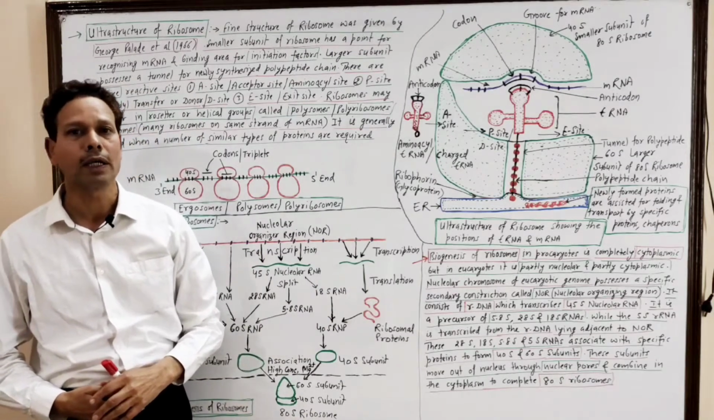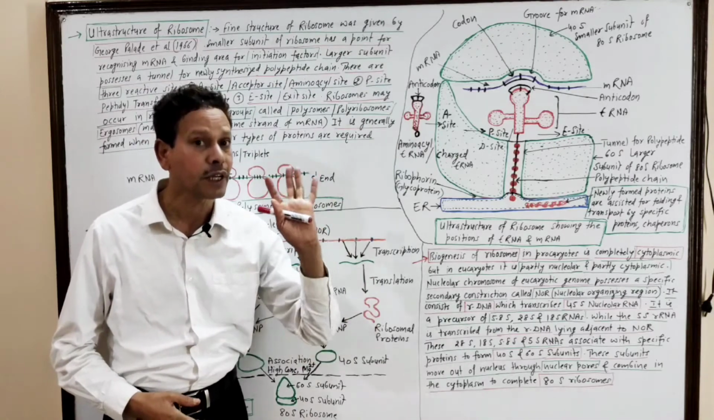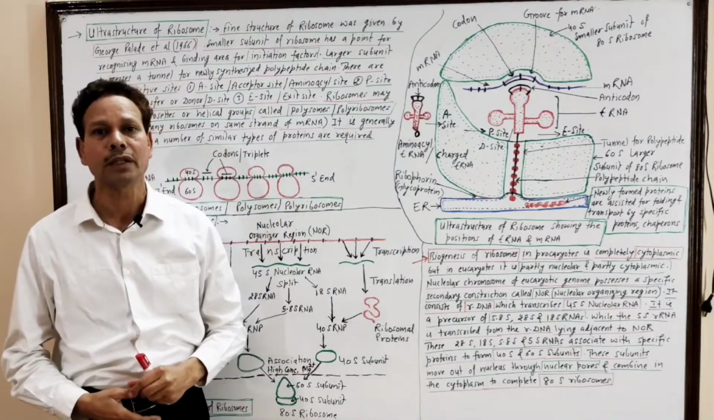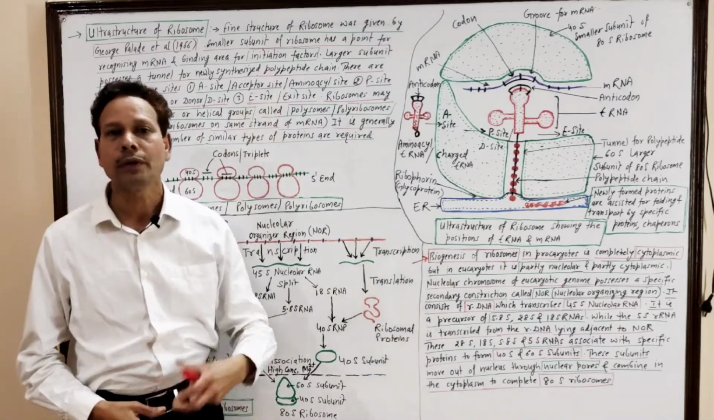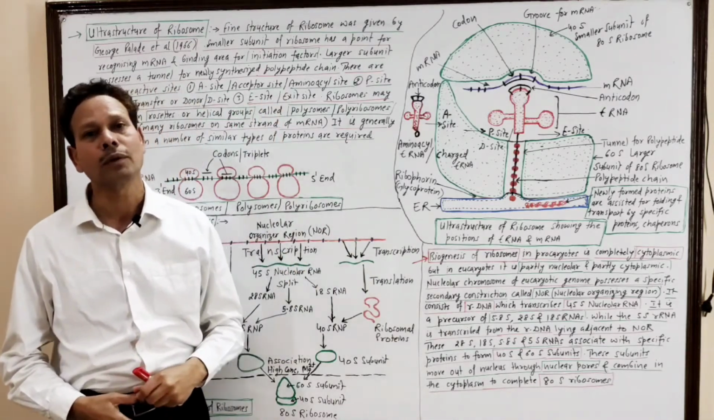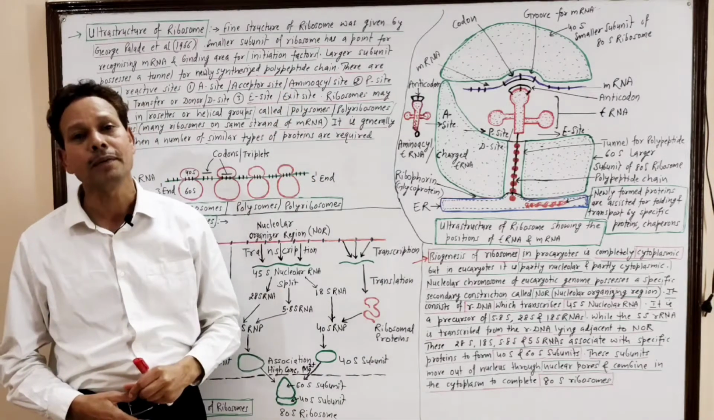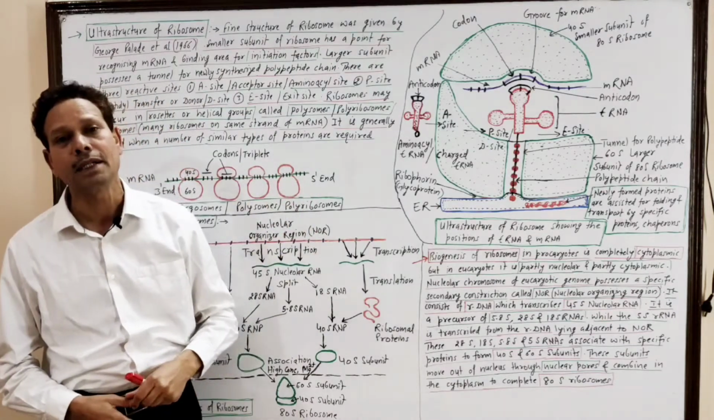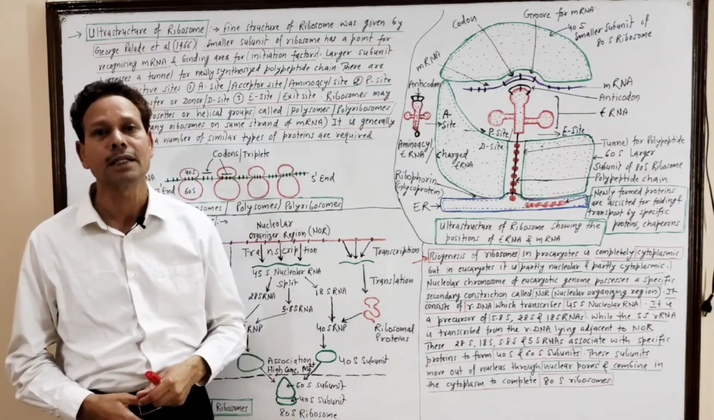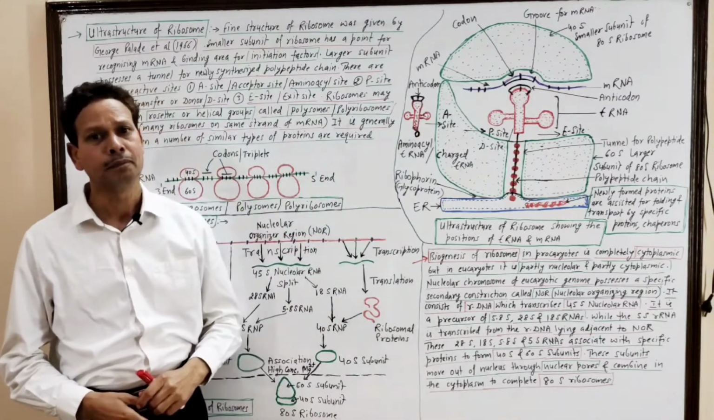Please download your notes. In today's lecture, we will discuss the ultrastructure, fine structure, or electron microscopic structure of ribosomes. In our last lecture, we studied the general introduction of ribosomes. In that, we studied that ribosomes are of two types. The ribosomes, the microsomes, the George Palade particles, the RNP particles, ribonucleoprotein particles.